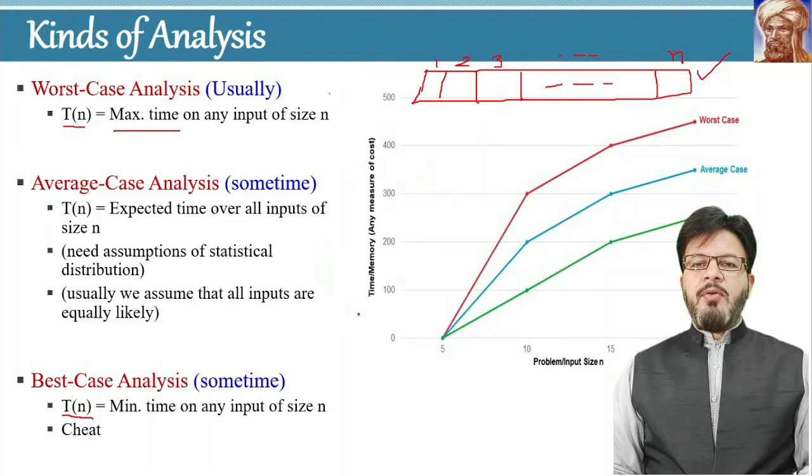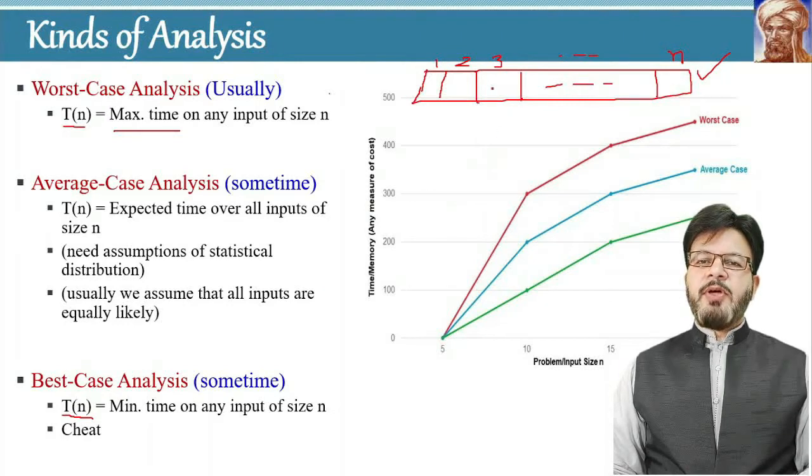But for the same input size, for the same array, if you are searching for an element that exists at the first location of the array, after just one comparison, you can find the number. Therefore, the minimum number of comparisons required for an input of size n will be equal to 1.